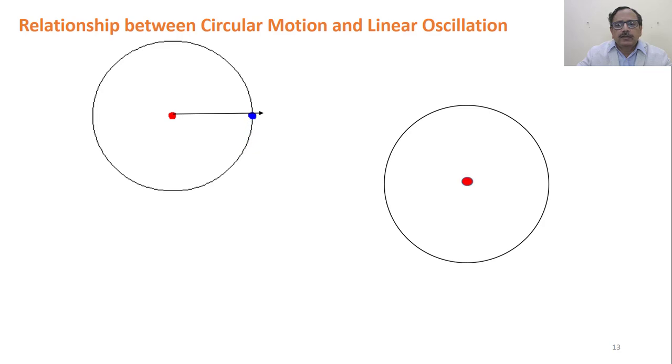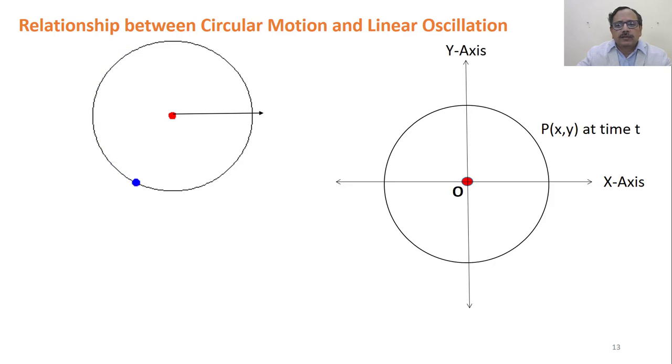If we take this as the x-axis and the vertical axis as the y-axis, then this point P has position x comma y at time t. If you join the line OP, the blue body was at the green position at time t, and it is now moving.